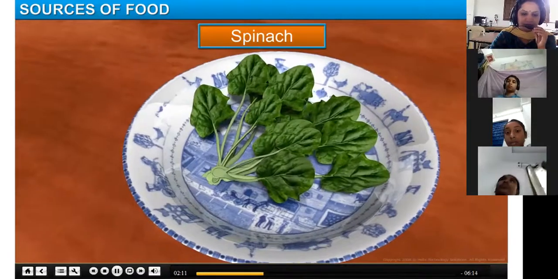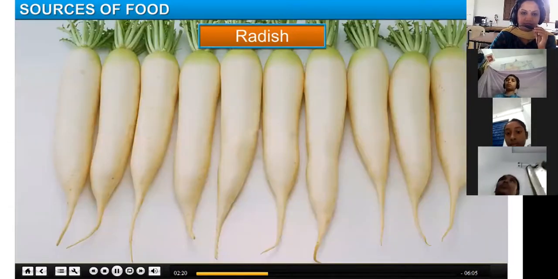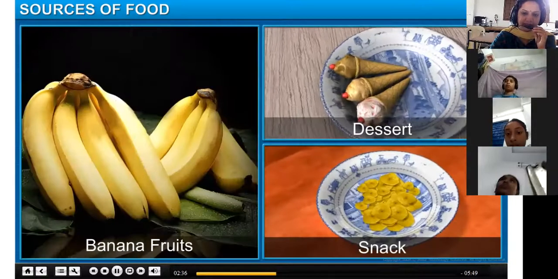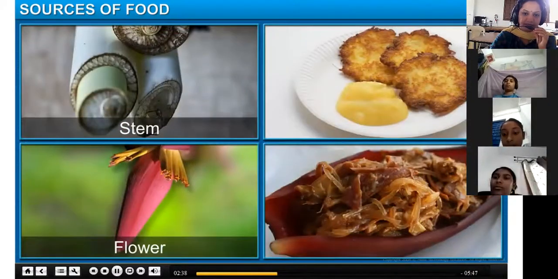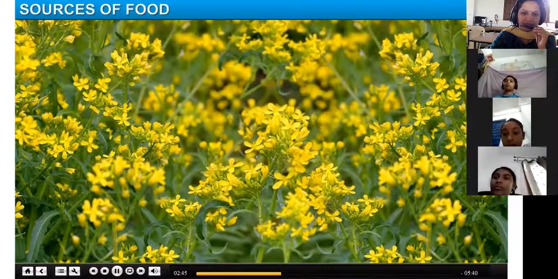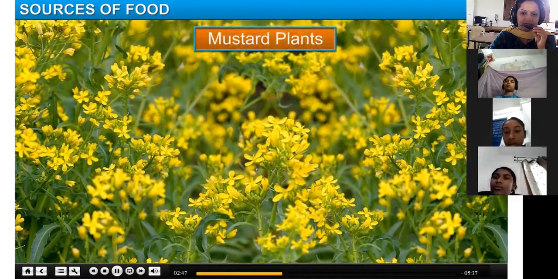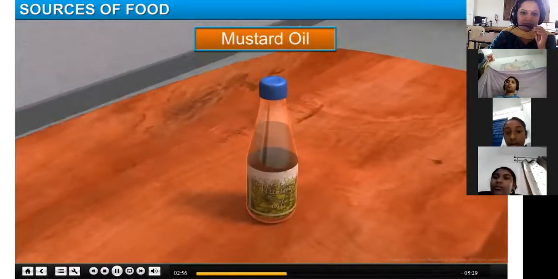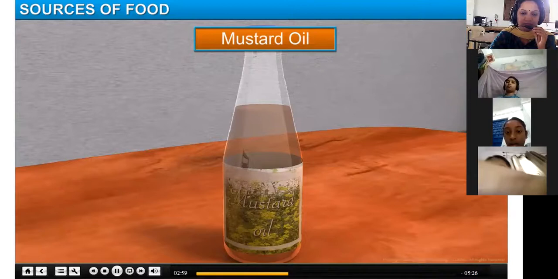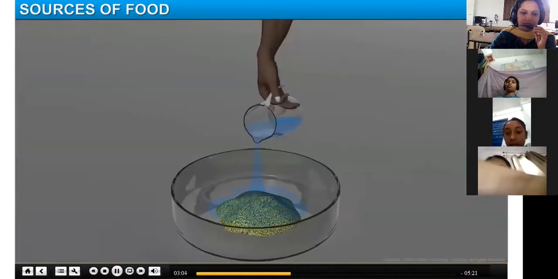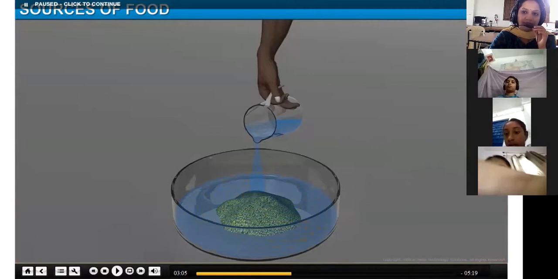We eat only the leafy part, consume the roots, its stem and flowers. When it comes to the mustard plant, the oil that is derived from mustard is used to cook food. The seeds like moong or chana. What happens when moong or chana is soaked in water and wrapped with a cotton cloth?